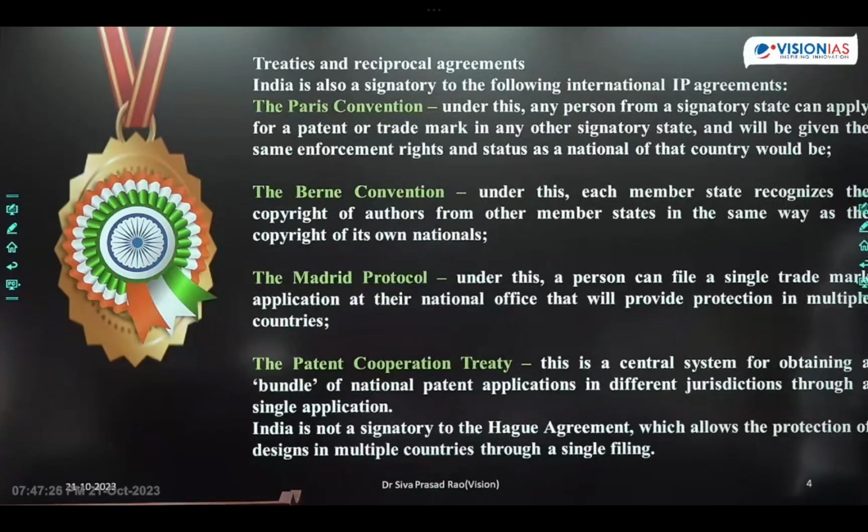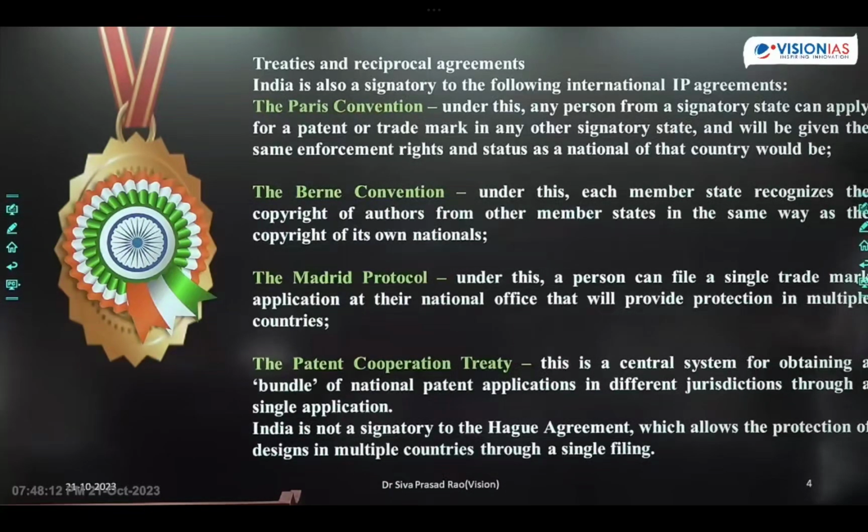So what does the Paris Convention deal with? Industrial rights. Paris Convention is regarding industrial rights. Okay, now the Bern Convention is regarding copyrights. Madrid Protocol is regarding trademark. Patent Cooperation Treaty is regarding patent rights.